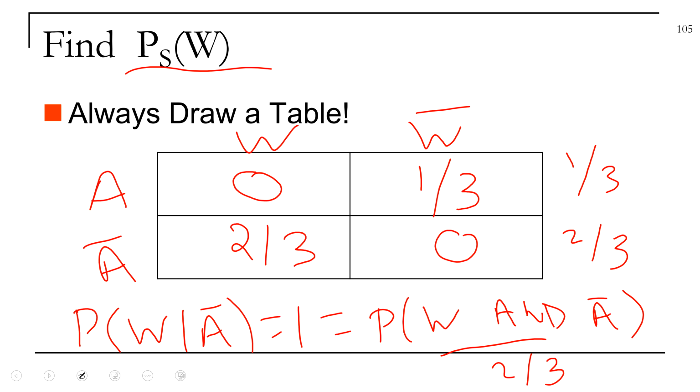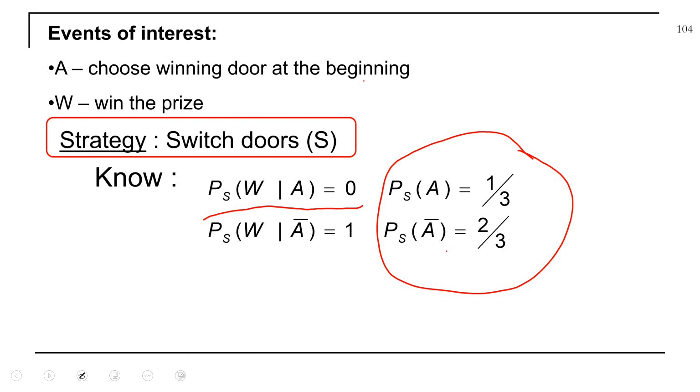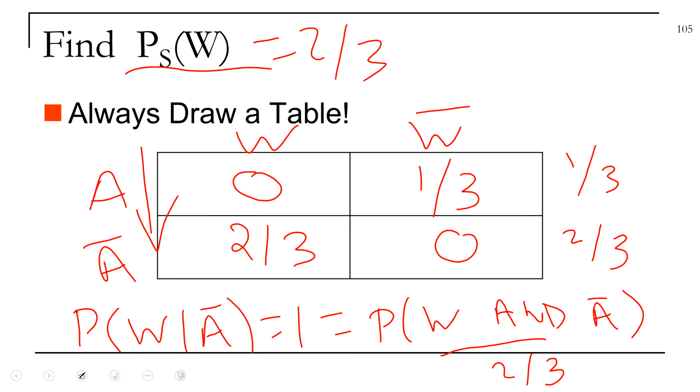So this says the probability of W, just going to add down this way. The probability of W is going to be 2/3. What does this tell me? This says that if my strategy is to always switch doors, the probability I win overall is 2/3 of the time. So 2/3 of the time, I'm going to win. It seems like a good strategy to do.